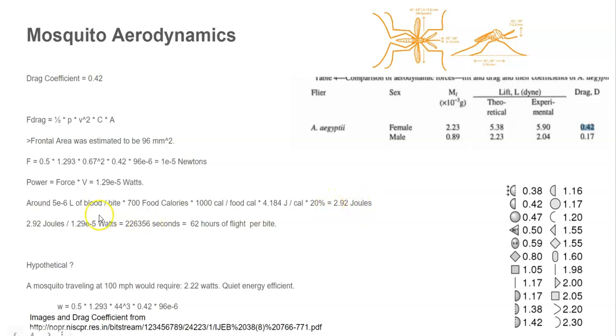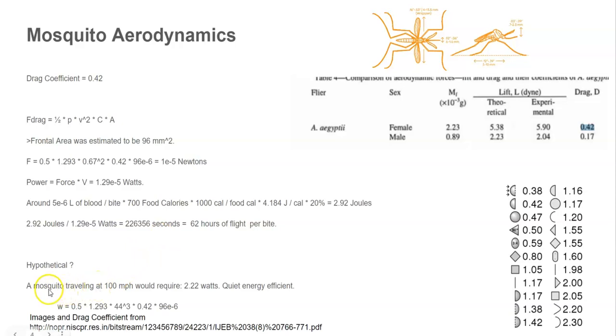So you divide the 2.92 joules by watts, because a watt is a joule per second. So you divide those two numbers, and you get 226,356 seconds, which is 62 hours. So a mosquito, if it bites you, could use that energy, that food, to fly for 62 hours. And then I guess once that has passed, it will have to bite another person. And then it gets another 62 hours of time to fly around.